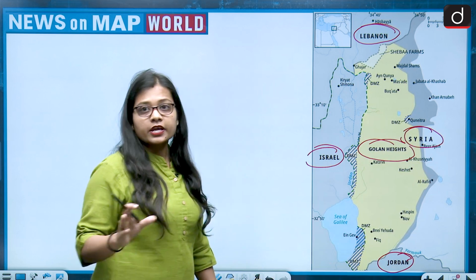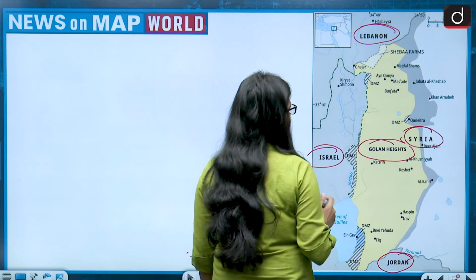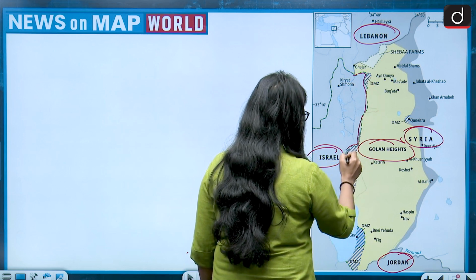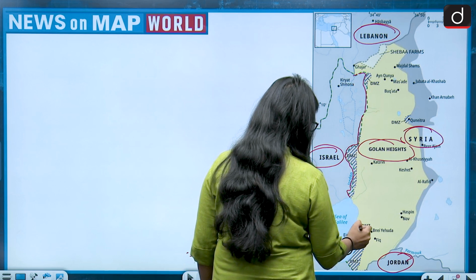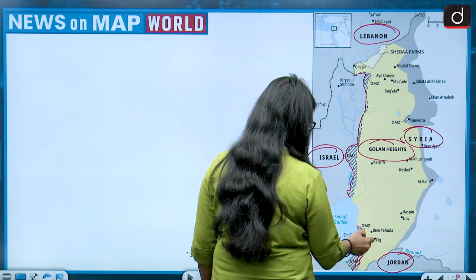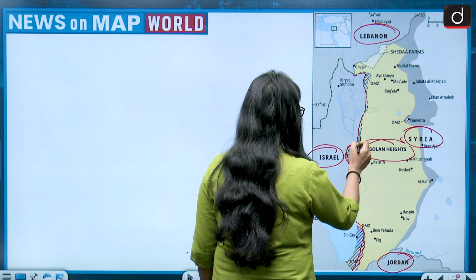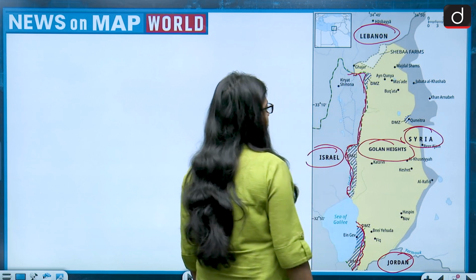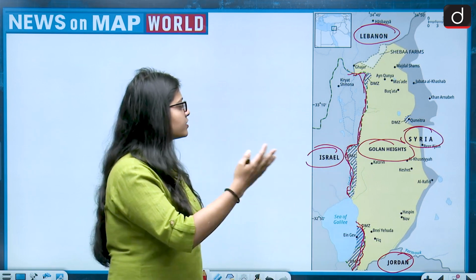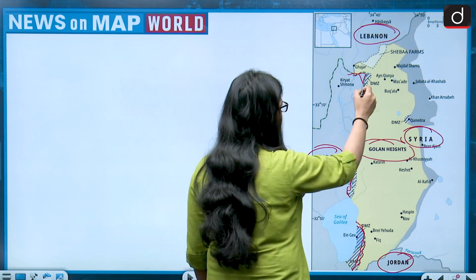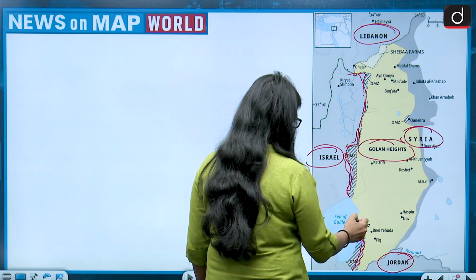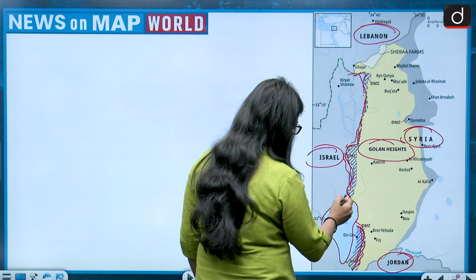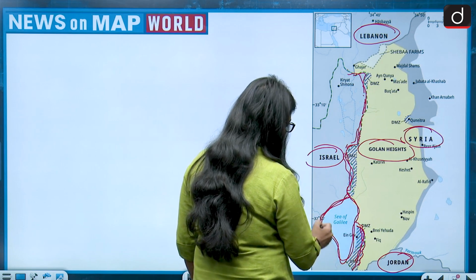And very clearly we are able to see that to the west of Golan Heights is the Jordan River. This is how Jordan River flows. And the Jordan River, you can say, almost forms a boundary between Golan Heights and Israel. So it flows on the border of Israel, Jordan River flowing to the west of it. And then this is the location of the Sea of Galilee. It is also lying to the west of Golan Heights.